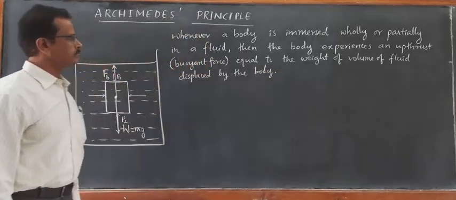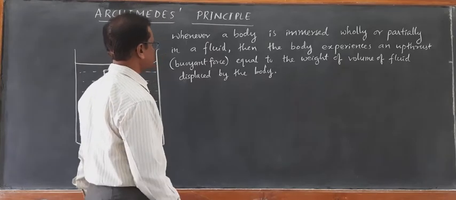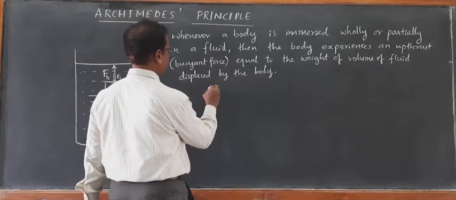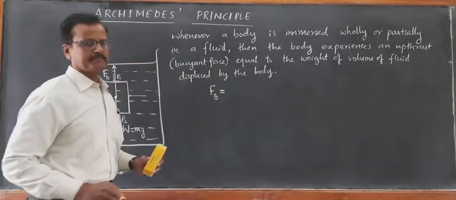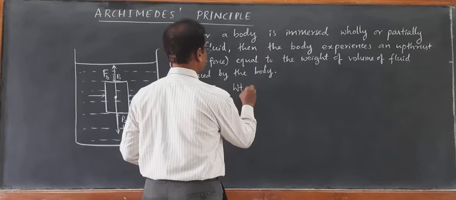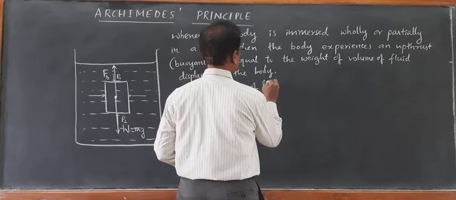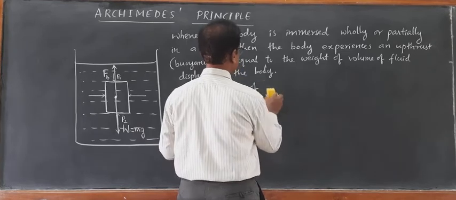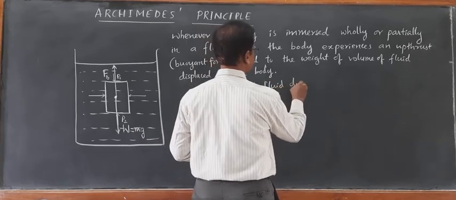So you can write, if FB represents buoyant force, FB is equal to the weight of the liquid or fluid displaced by the body.